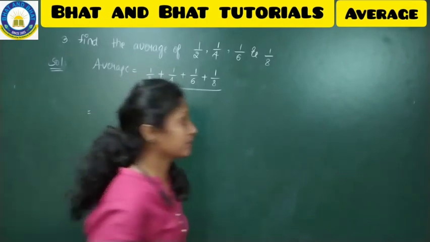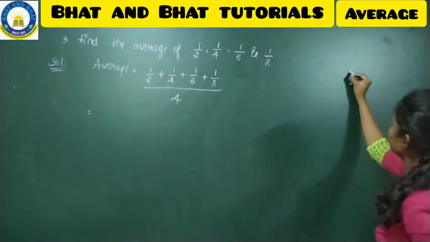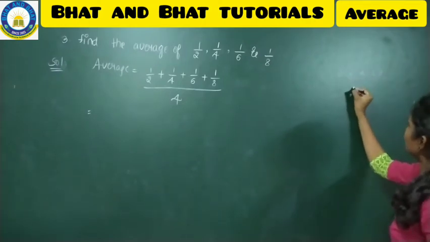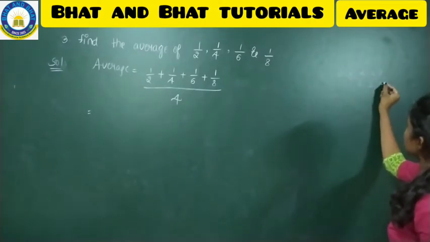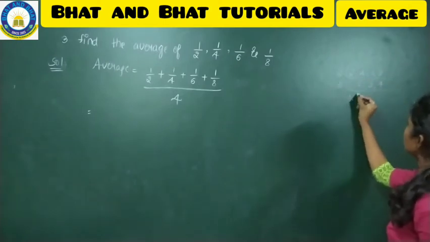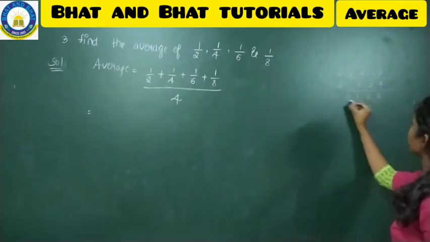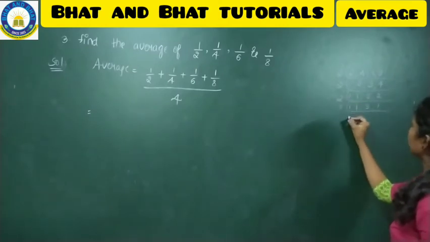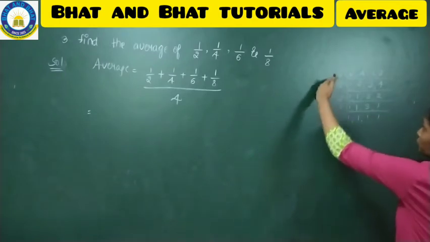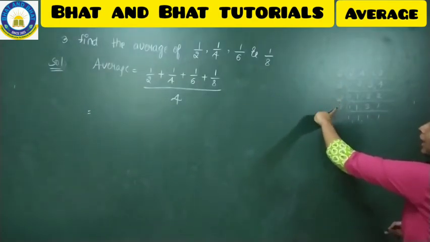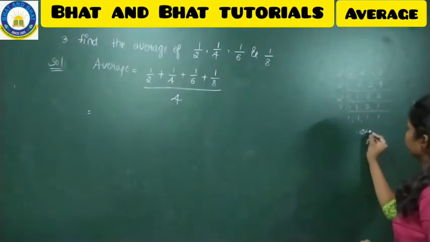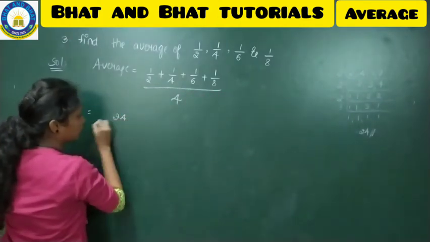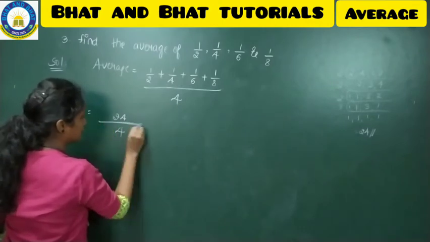Let us take the LCM for 2, 4, 6 and 8. 2 ones are 2, 2 twos are 4, 2 threes are 6, 2 fours are 8. So 2 ones are 2, 3 as it is, 2 twos are 4. And now again 1, 1, 3, 1 and then 3 ones are 3. So 2 twos are 4, 4 twos are 8, 8 threes are 24. 24 you have got as the LCM. Put 24 here, divided by 4, let it be as it is.